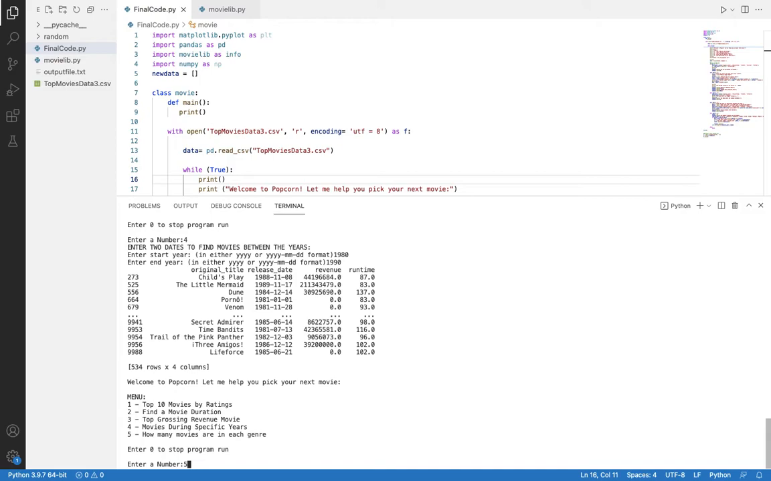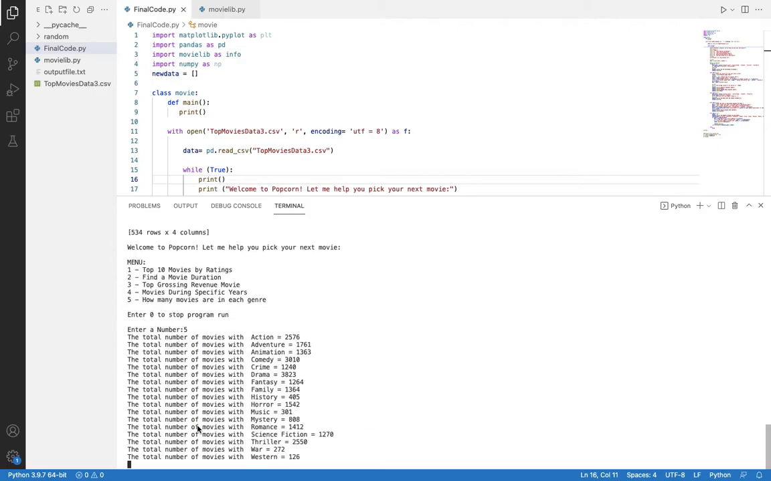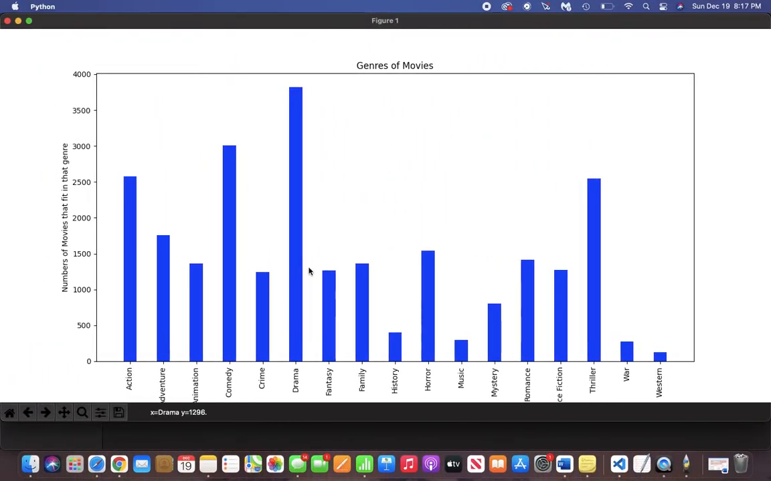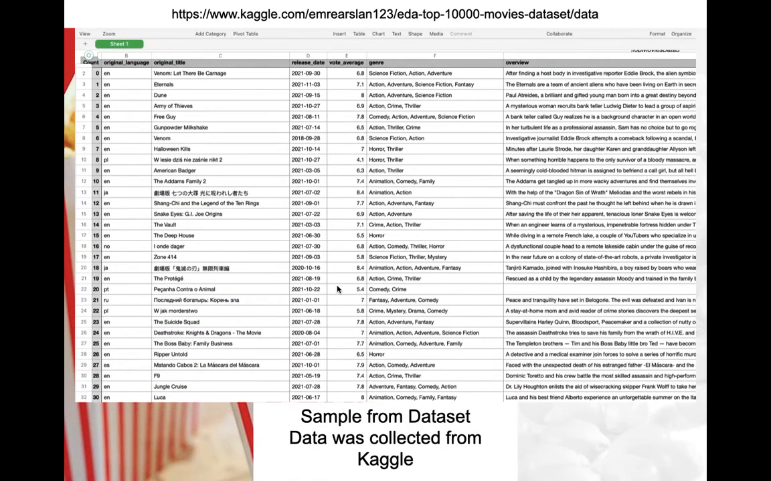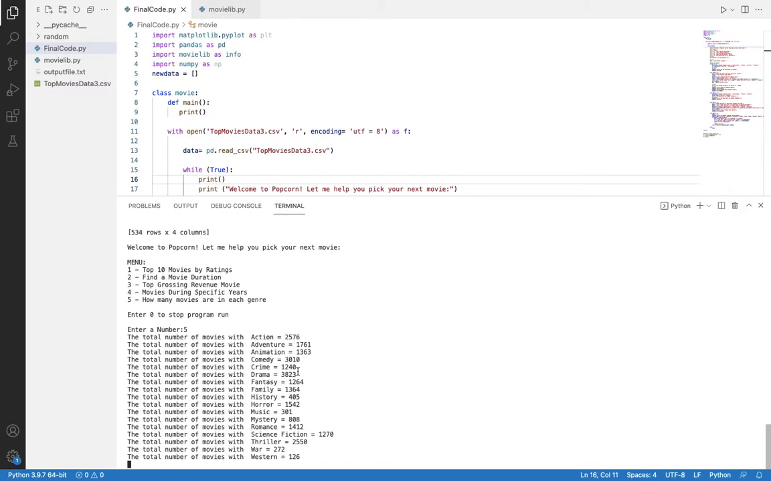So after typing in the number 5, we're going to run our code, click enter. We're going to go back to the chart later, but first, just looking at our code itself, we can see that 2,576 movies fit into the action category. Many of these movies have multiple genres. So going back to our data set, we can see here that this one has 3. So these numbers add up to more than 10,000 due to the fact that many movies have multiple genres. But we can see that there are 2,576 movies that fit into the action genre.